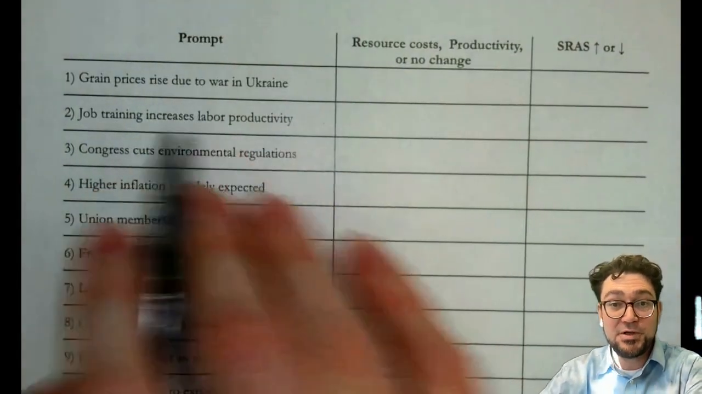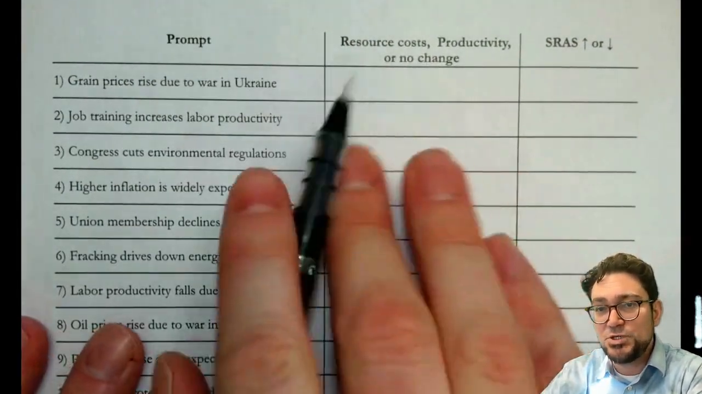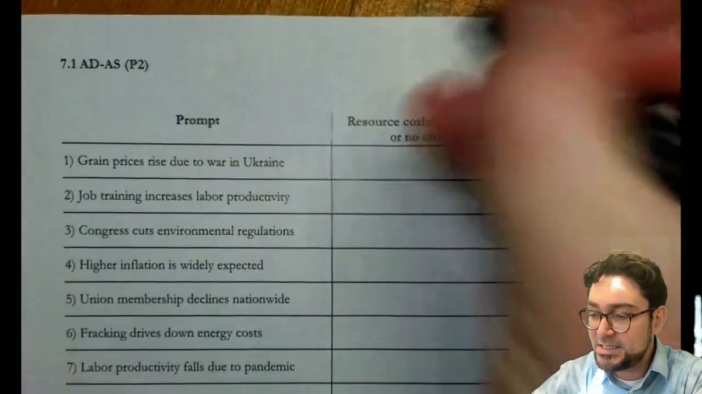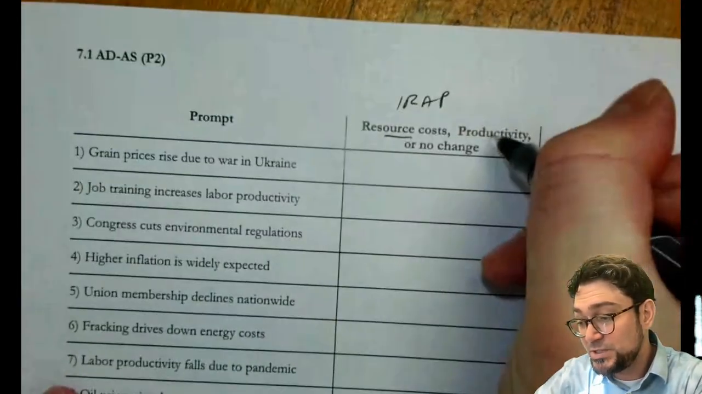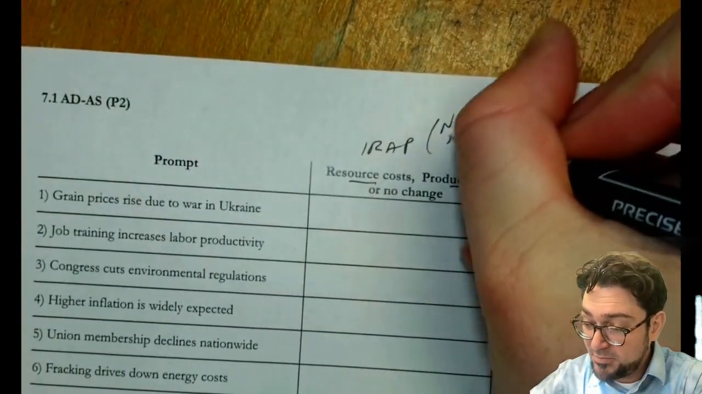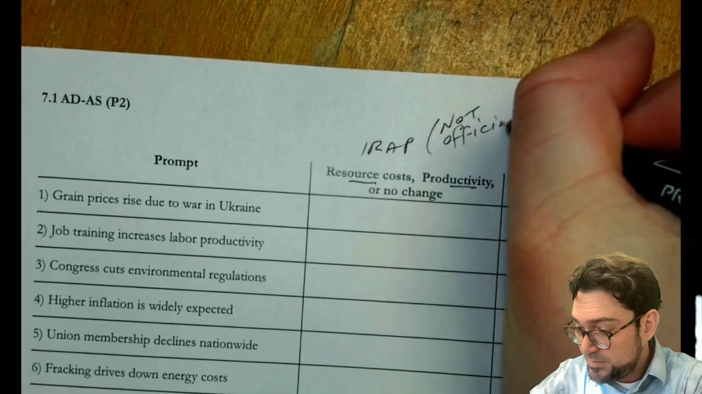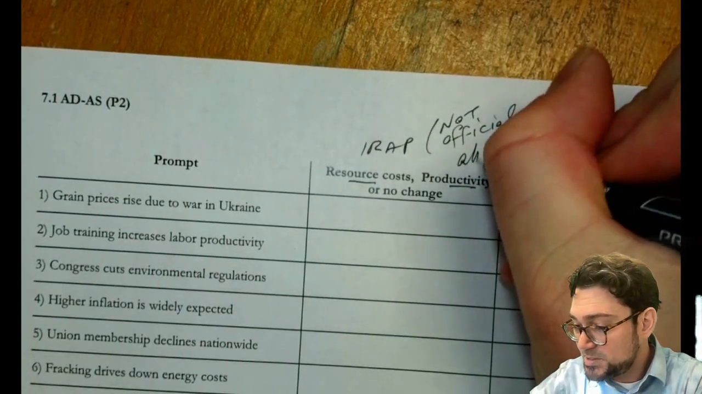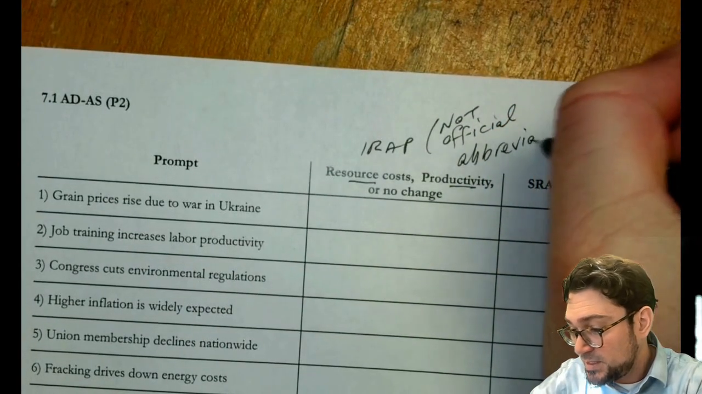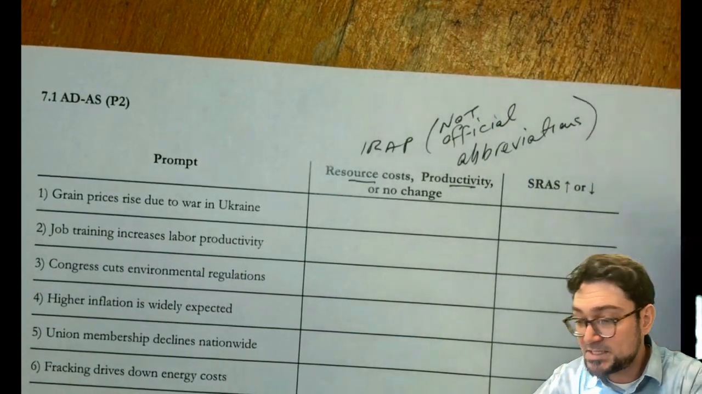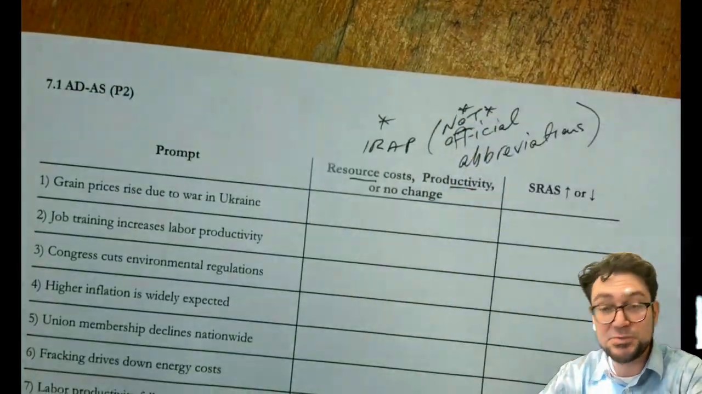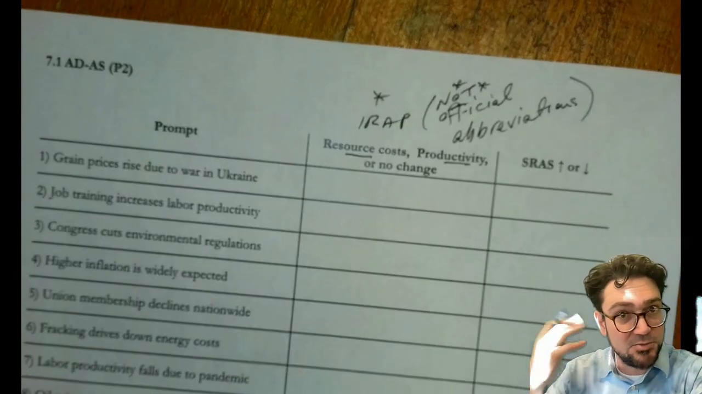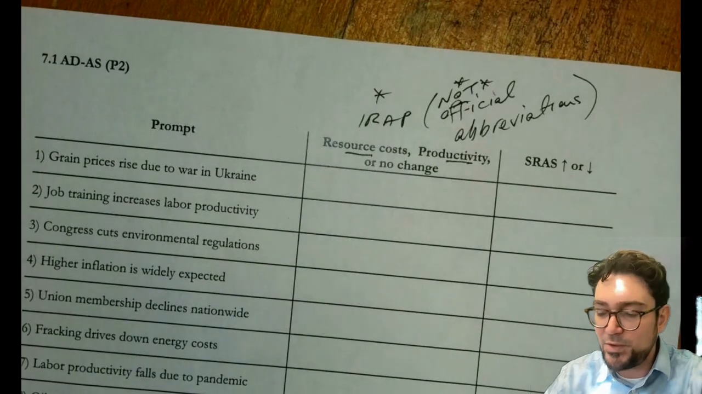Okay, so the first part here gives us that prompt, and then we're asked which of the shifters of SRAS it is, right? I know we have IRAP here, but we're going to actually use the words resource costs and productivity. That's because these are not official abbreviations, so we don't want to use these IRAP abbreviations. They're more just how we can remember what they are.